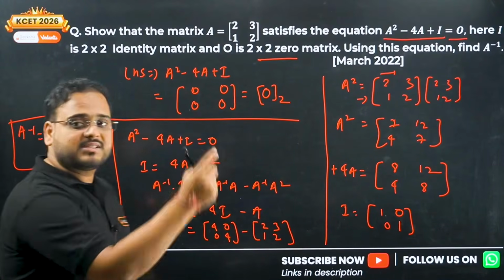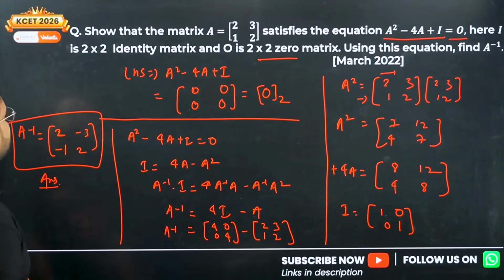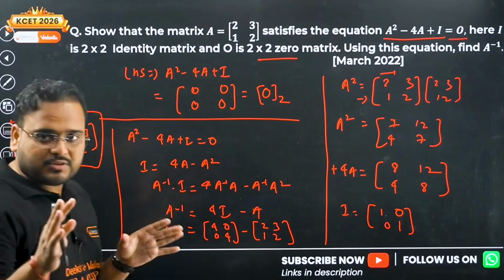This comes from a 4 marker. It's a PYQ also of the March 2022 paper. Please have a look. Clear? Okay, let's move on then. This question is clear, 4 marker.